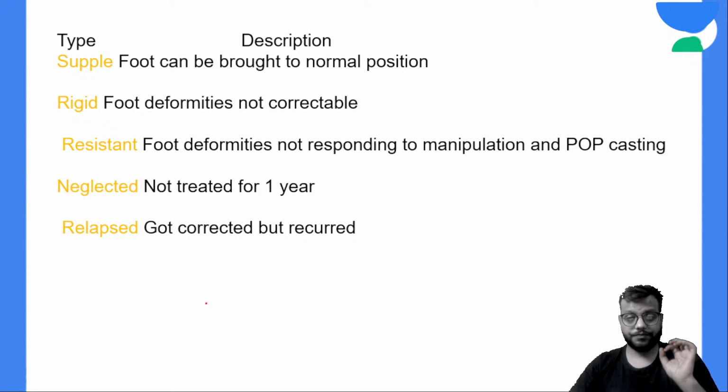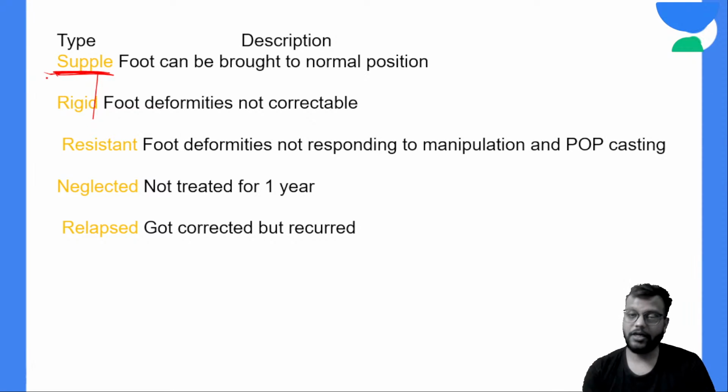Okay, now there are certain other terminologies which are associated with the CTEV. सबसे पहले, what is supple? Supple, especially in the early diagnosed cases, or in the newborn child, or in the early infancies, you can correct the foot deformity or the club foot deformity by manipulation alone.